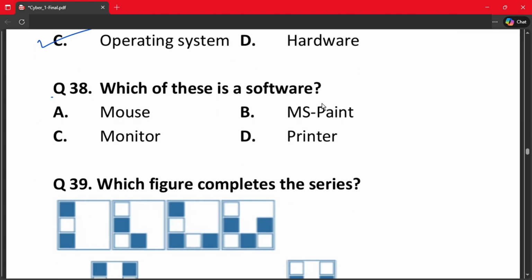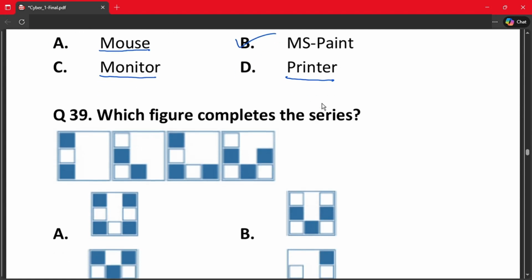Question number 38. Which of these is a software? A. Mouse. B. MS Paint. C. Monitor. And D. Printer. So mouse is an input device, monitor is an output device, and printer is an output device. So the correct answer is option B.